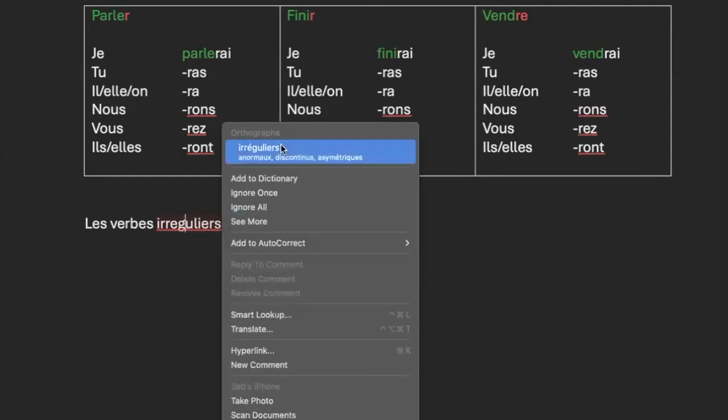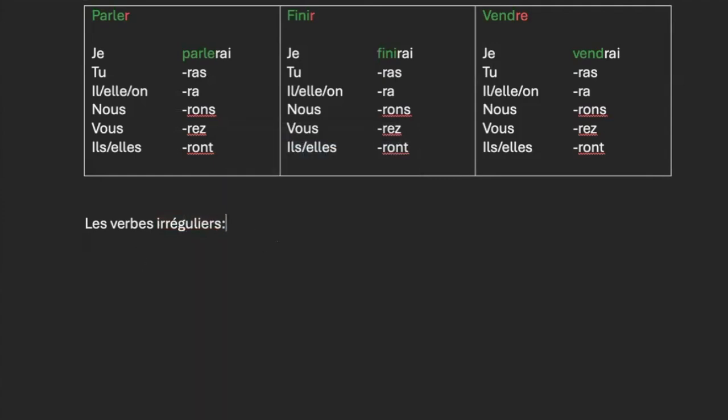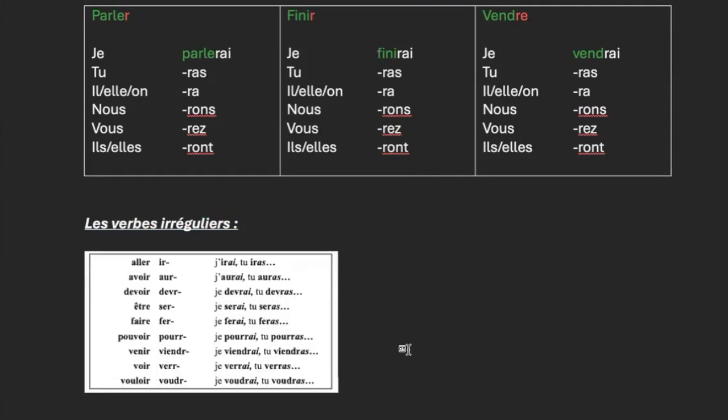So, les verbes irréguliers, and bold, underline, italic, and those, we're going to have a list of them. You know what I'm going to do? I'm just going to copy it from the book because there is not much I can tell you about that, except that you need to have the list with you, and you have to follow it. I mean, you have to remember it, or you can just have it available.